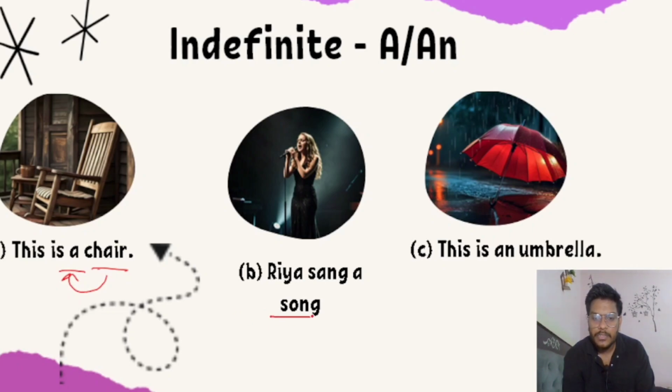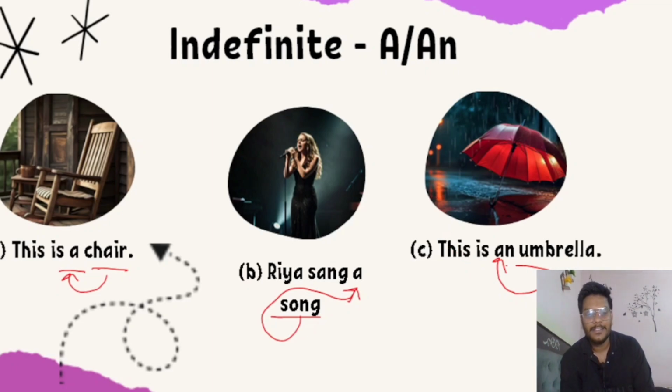Here song is a noun, and before the noun we have to use the article a. This is an umbrella. Umbrella is a noun, so before the noun we have to use an. Do you understand, Ravi? That's nice.